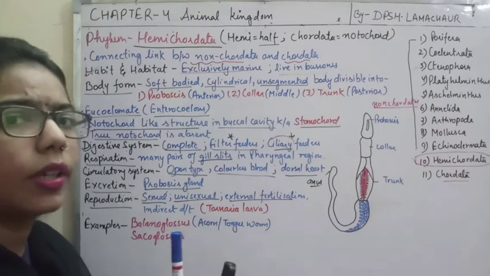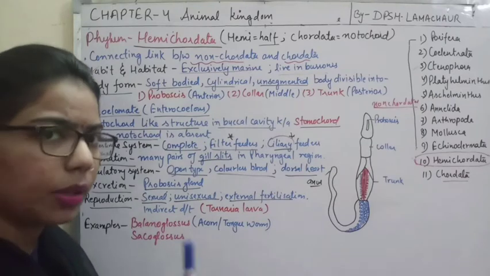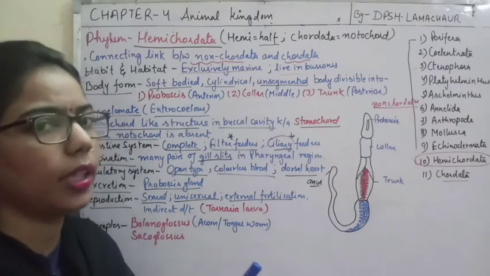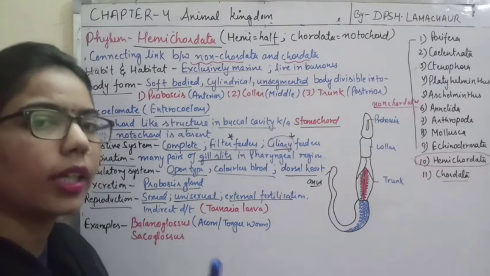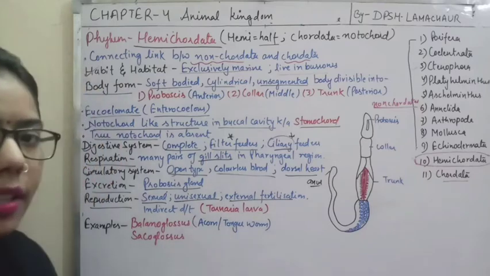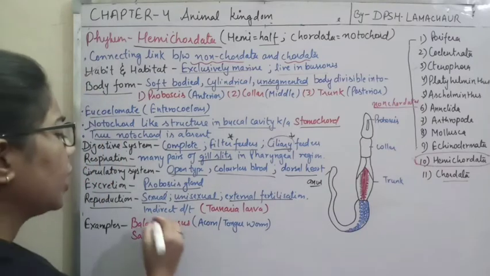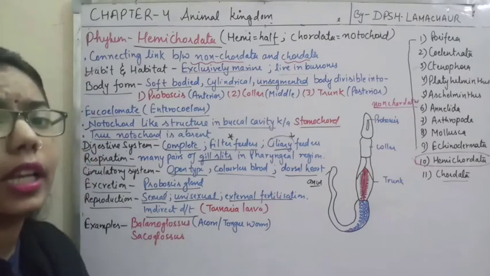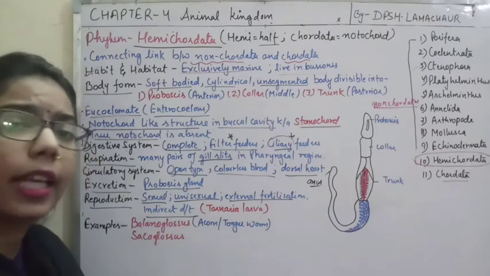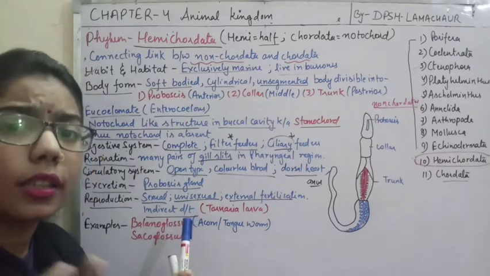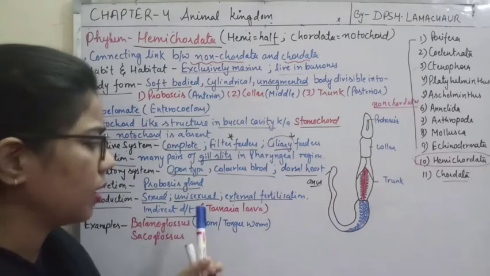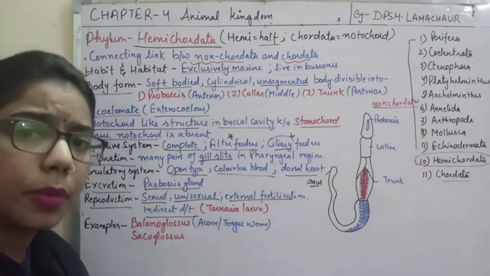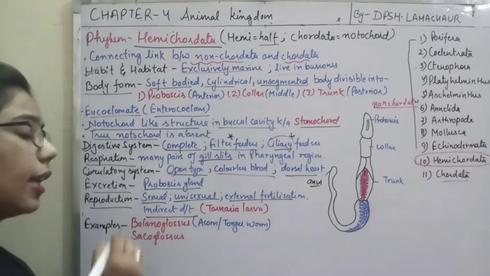What type of fertilization takes place? External fertilization, because the fertilization is not happening inside the female body. It is happening outside the female body, in water. Now how does development take place? As there is a larval stage in between, directly it is not forming the new individual, so we can say it is an indirect development.